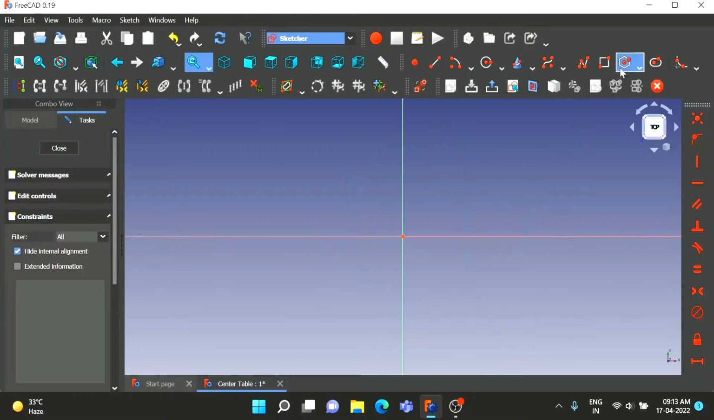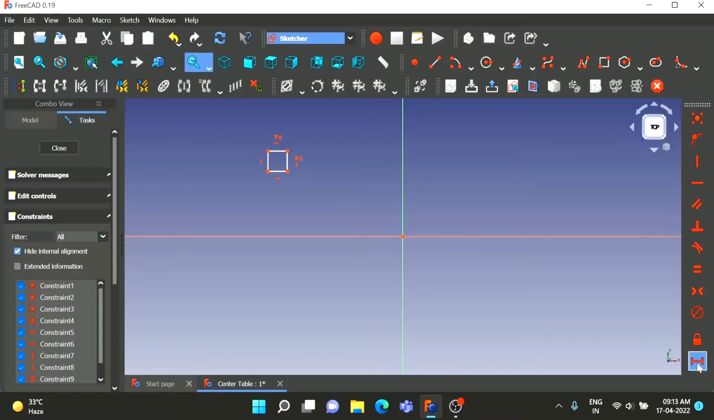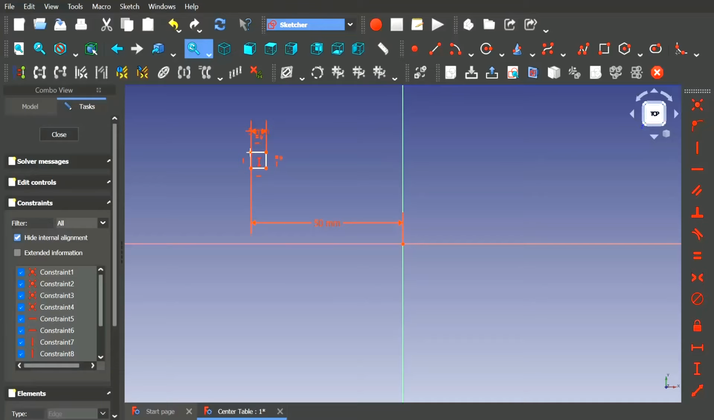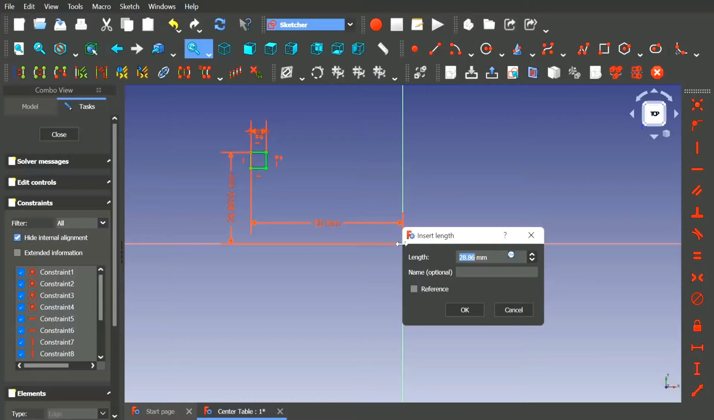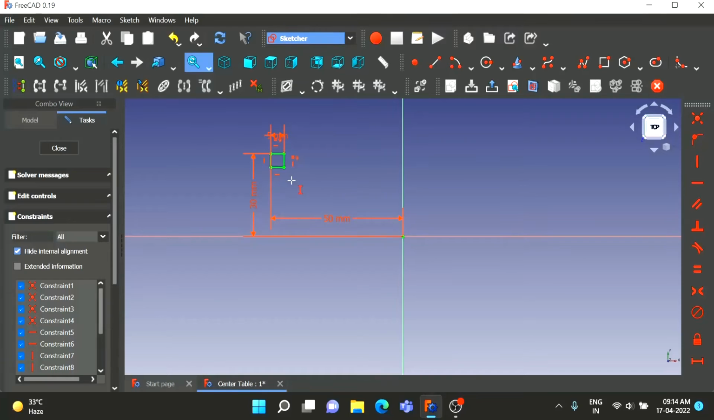Create a new file, add a body, now add a sketch. Select XY plane, draw a rectangle, make the length and breadth to be equal so that it becomes a square. Set side length as 5 mm, set its horizontal distance from origin as 50 mm and vertical distance as 30 mm.